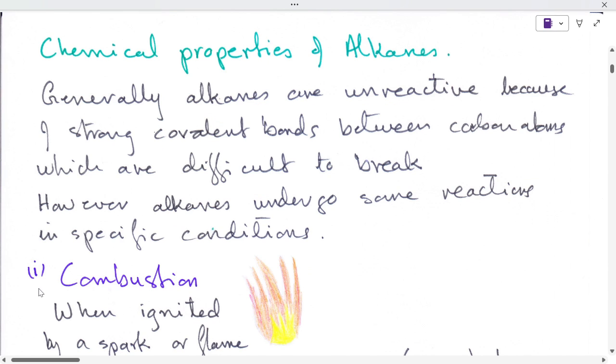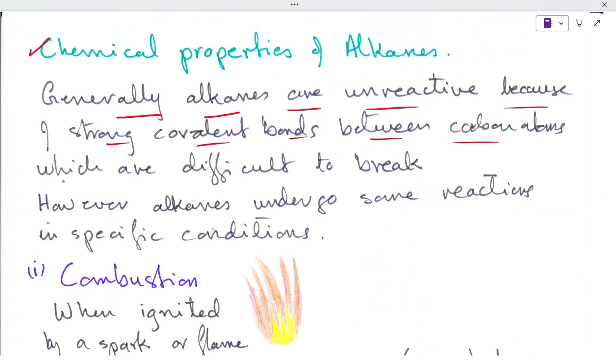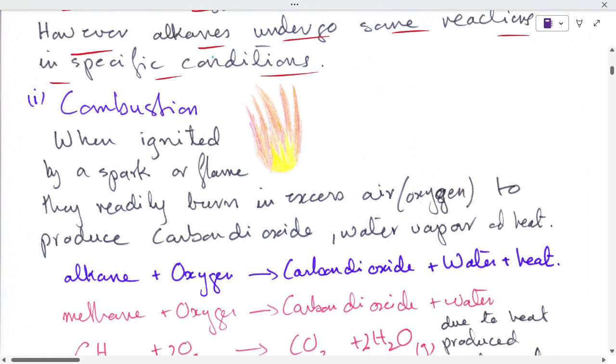Now we study the chemical properties of alkanes. Generally, alkanes are unreactive because of strong covalent bonds between carbon atoms which are difficult to break. However, alkanes undergo some reactions in specific conditions. Alkanes are also known as paraffins, meaning low affinity, which means they do not react.